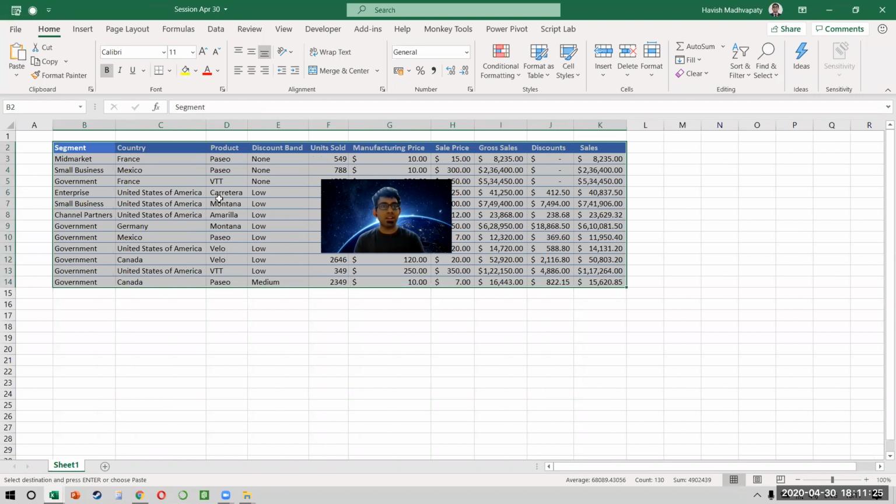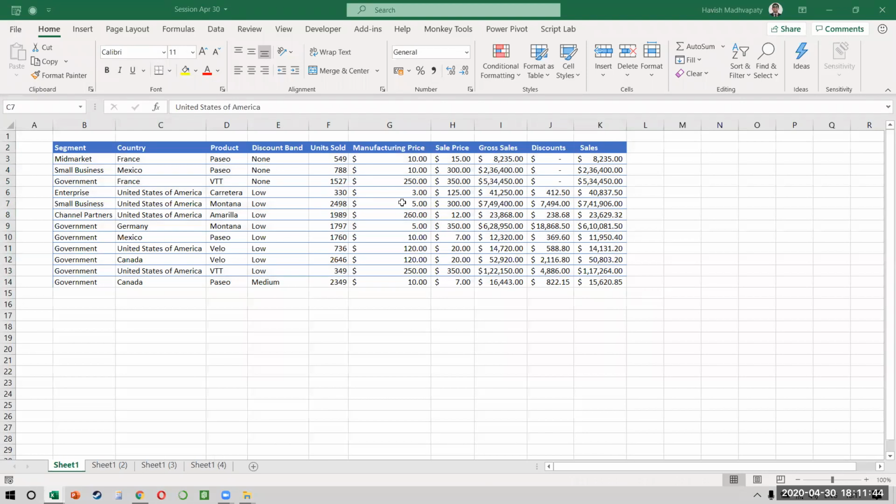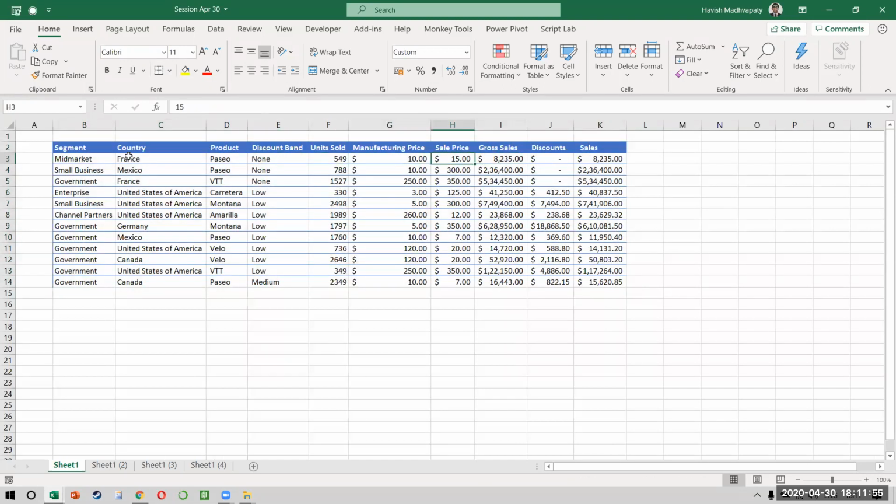Now I'm going to make multiple copies of this sheet. I can just hold down Control and make more copies. Now let us think that this is a data set on which the company has to constantly do some formatting. What are the sort of things you would want to do here? Whenever you get this data from a system or from an ERP, you will probably want to put some colors. You will want to align everything in the center. Right now, nothing is in the center, so we can put everything in the center. I can probably select the last 4 columns and increase the width a little bit.